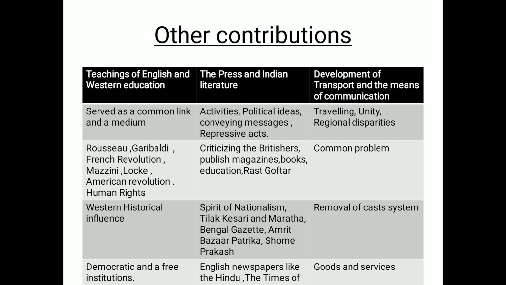Now next is the removal of the caste system, right? Upper and lower classes started sitting together in the railway compartments. Clear, everyone? This way the caste system somehow is being improved, removed. They started seeing the negative points of the caste system. Clear? Next, come on to goods and services, and this way their goods and services started being transported from one